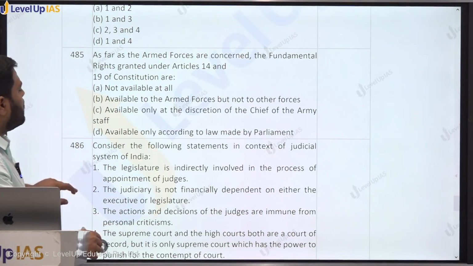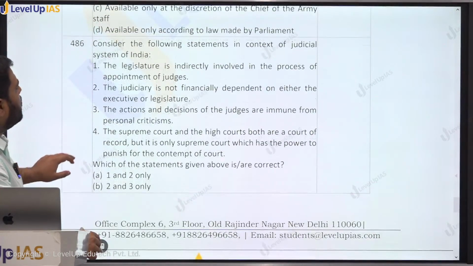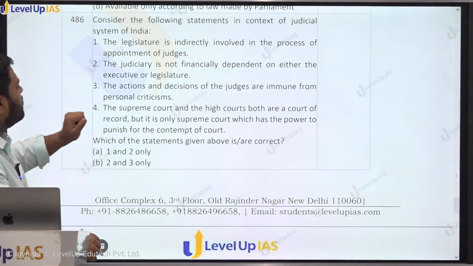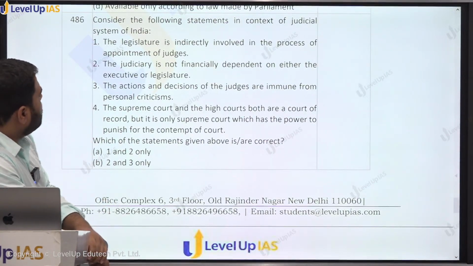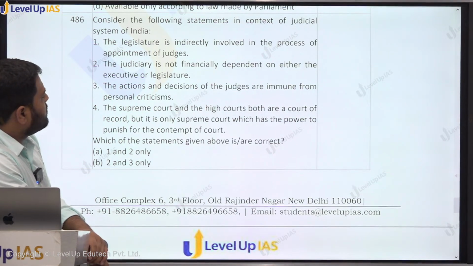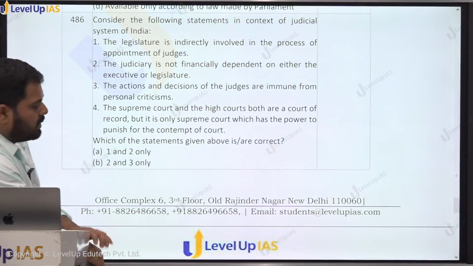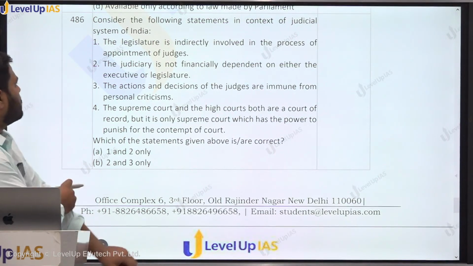486. Consider the following statements in the context of judicial system of India. The legislature is indirectly involved in the process of appointment of judges. The judiciary is not financially dependent on either executive or legislature. The actions and decisions of the judges are immune from personal criticism. Supreme Court and the High Court both are a court of record, but it is only the Supreme Court which has the power to punish for the contempt. Right? Let's see each statement.